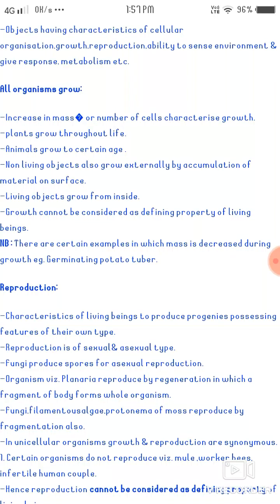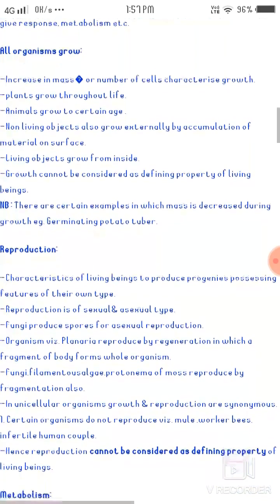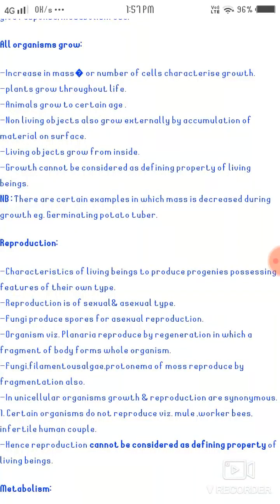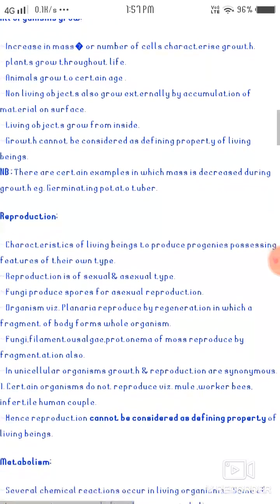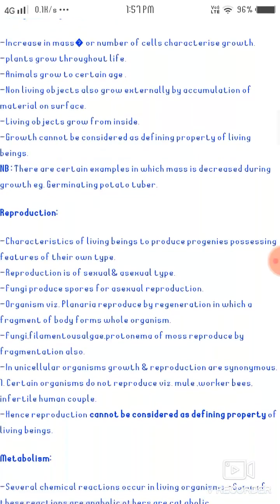That is also growth of the stone, but here the stone is not a living organism. NB: there are certain examples in which mass decreases during growth.